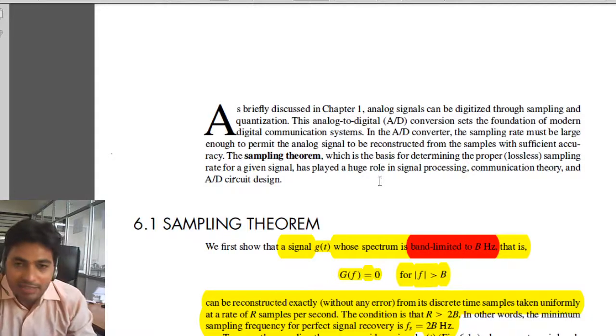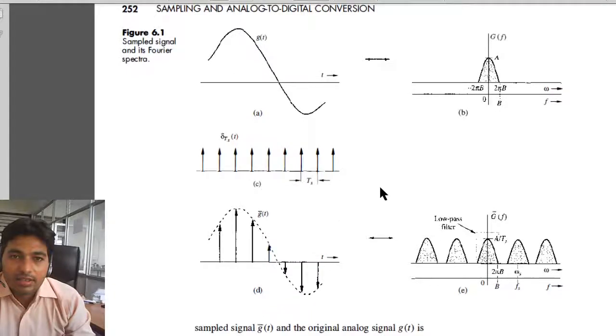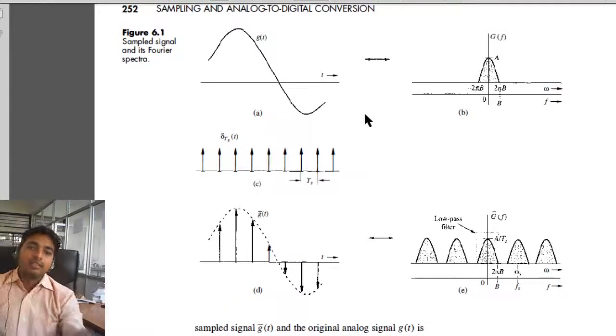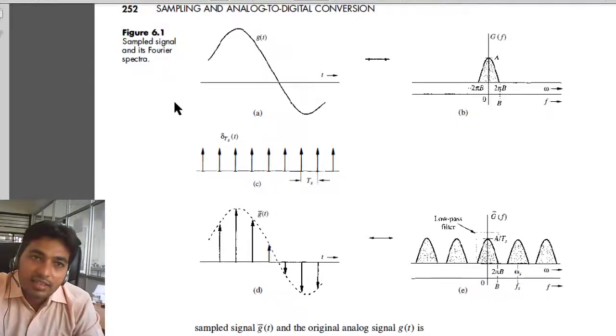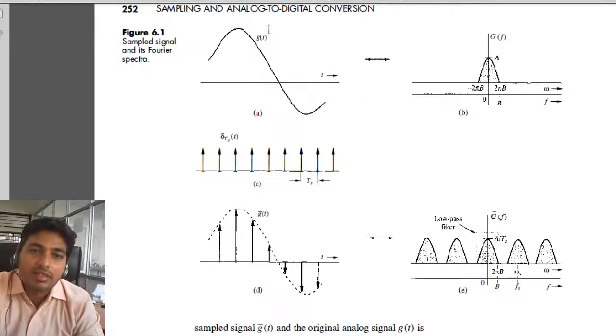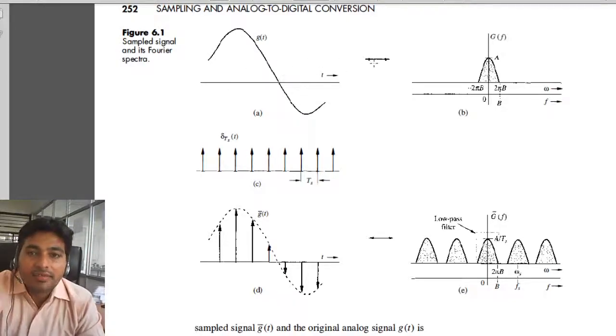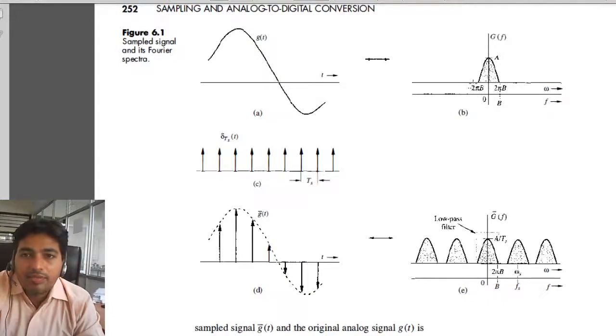So let's prove this. Let us take our information signal g(t), that is this one, figure A 6.1.A. This signal is our information signal, so g(t) is our information signal in time domain. If we take a Fourier transform of this signal, then g(t) is now converted into the Fourier transform, that is G(f).